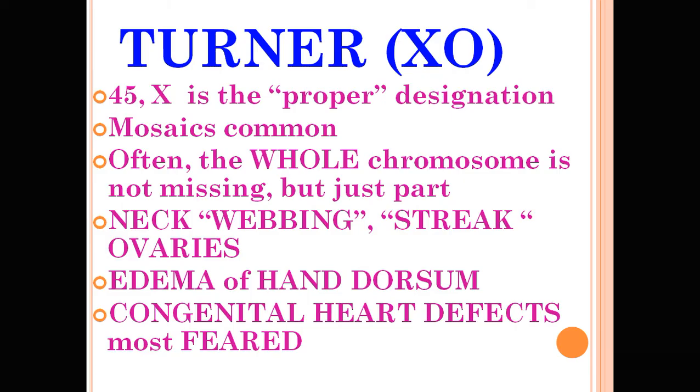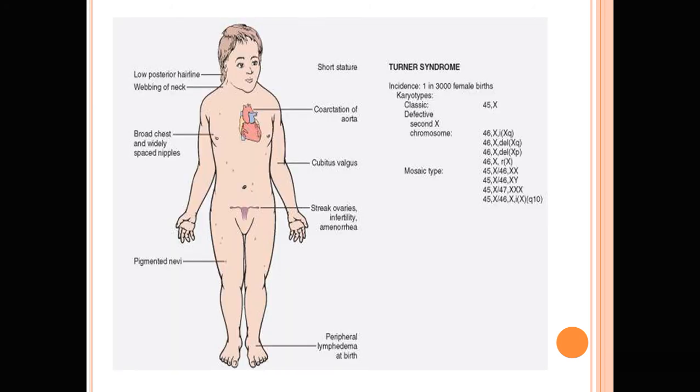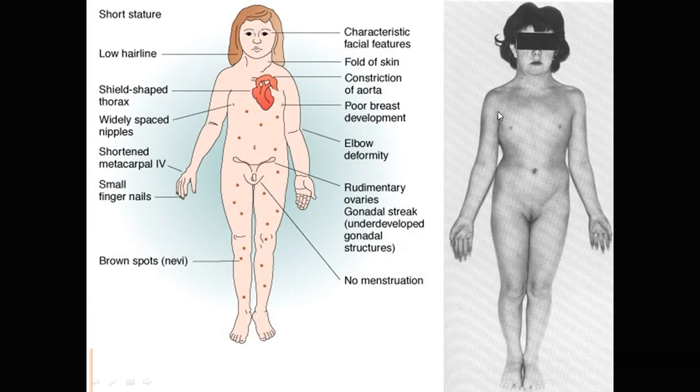Another disease is Turner syndrome, which is 45X. It is a monosomy, and mosaicism is common. A whole chromosome is involved. There is neck webbing, streak ovary, edema of the dorsum of the hand, and congenital heart defect is the most common. The patient has short stature, coarctation of the aorta, cubitus valgus, streak ovary, infertility, amenorrhea, peripheral lymphedema at birth, pigmented nevus, broad chest, widely spaced nipples and webbing of neck. The classical abnormality is 45X0.